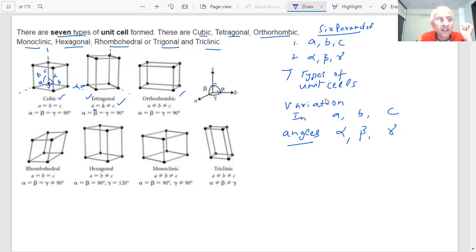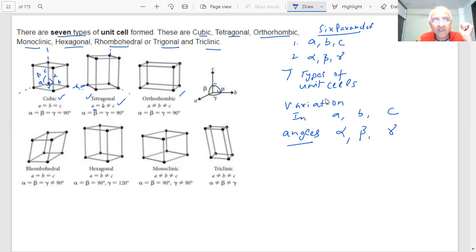Alpha is equal to beta, but gamma is not equal to 90 degrees. The angles are not now 90 degrees. The three angles are not equal to 90 degrees in this case. What has happened? And here what has happened? Alpha is equal to beta is equal to 90, gamma is 120 degrees. This is hexagonal. And one of the sides is also not equal. A is equal to B, B is not equal to C.